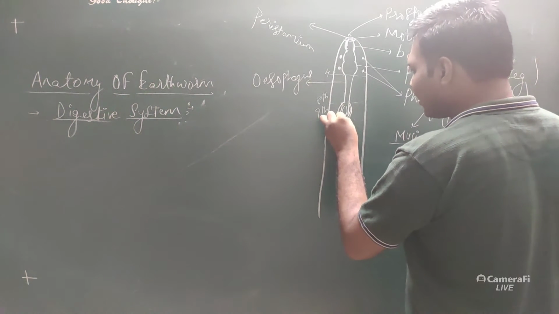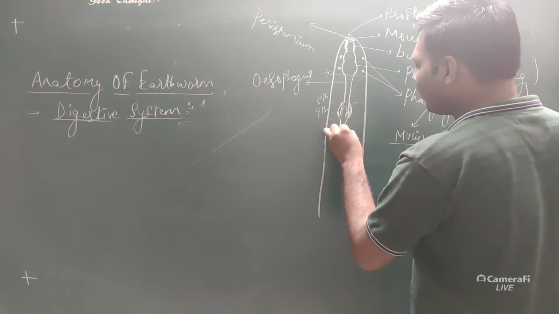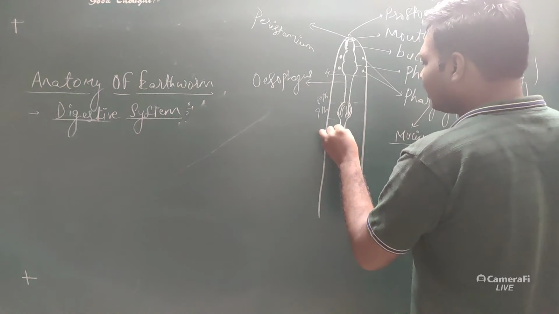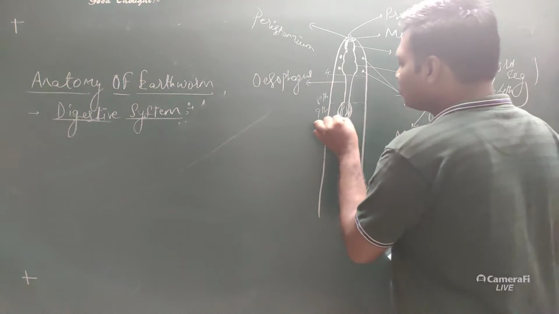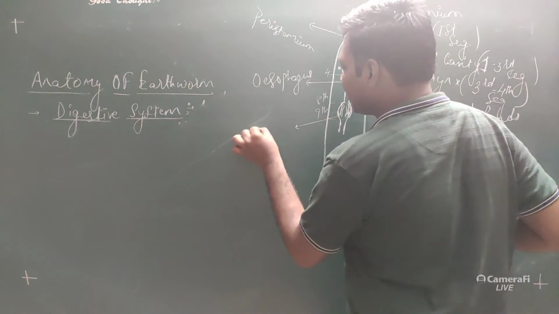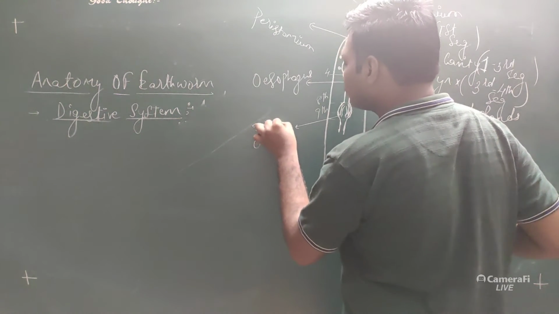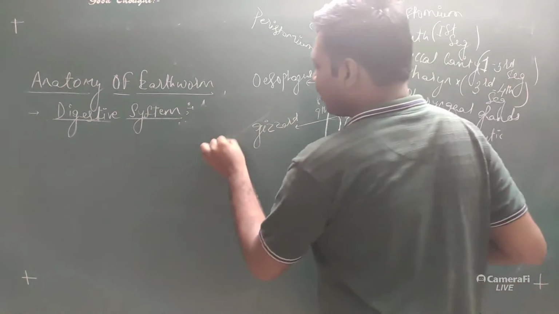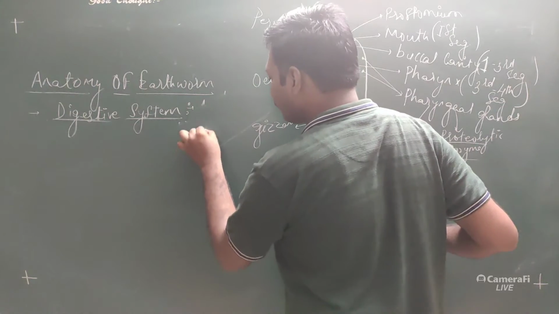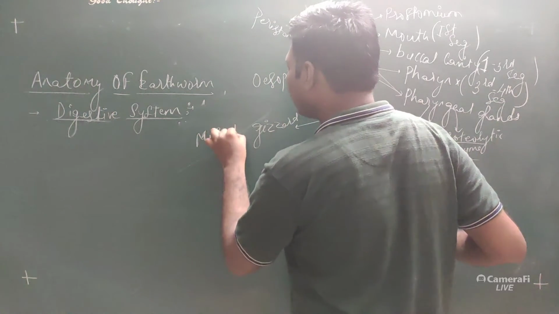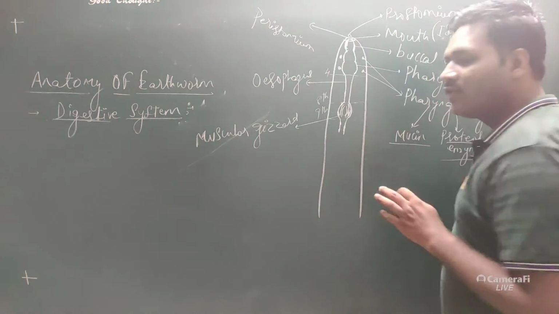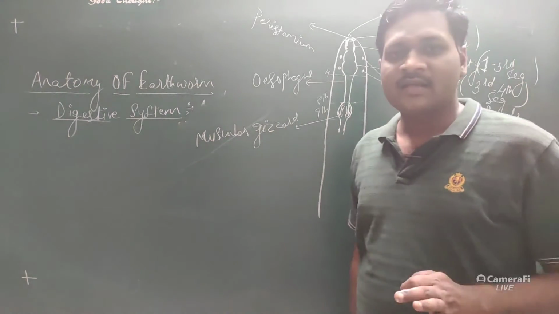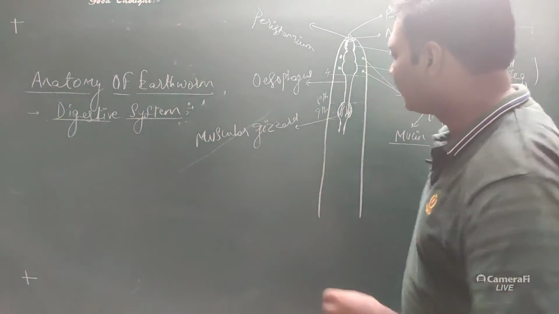This gizzard again opens into a narrow tubular structure. So this is the gizzard, or it can also be referred to as the muscular gizzard. Now what is the function of the gizzard? The gizzard helps in the grinding of food material.